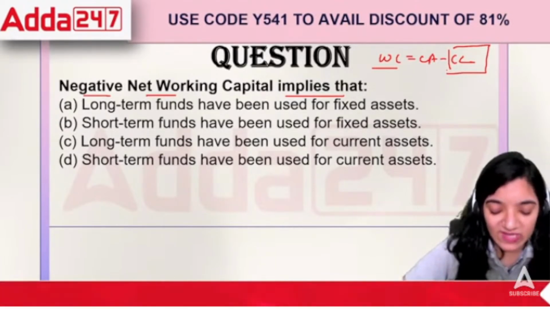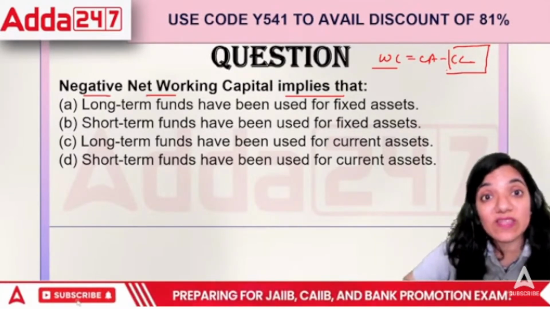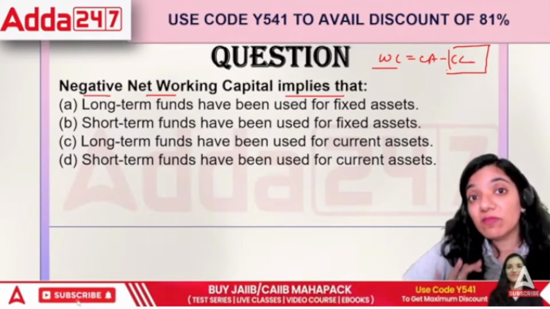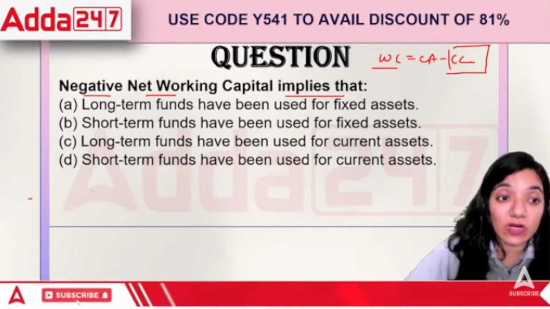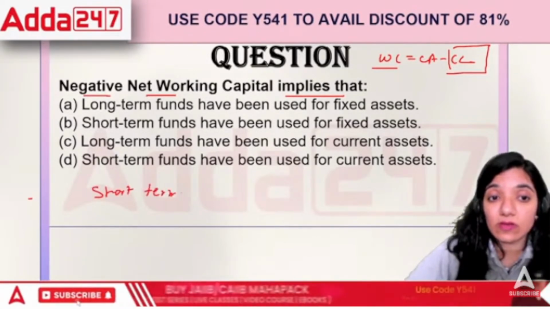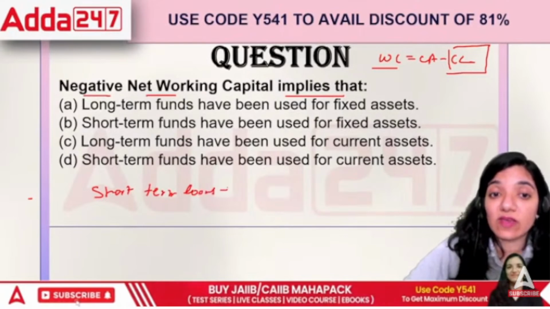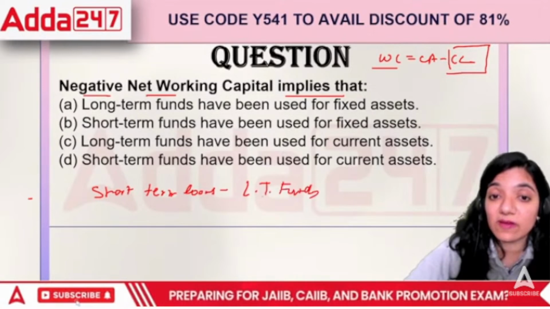We will use our fixed assets or non-current assets just to pay off these current liabilities. This means the organization is having major financial issues. If you have to pay your short-term loans by giving away your long-term funds, isn't it alarming?